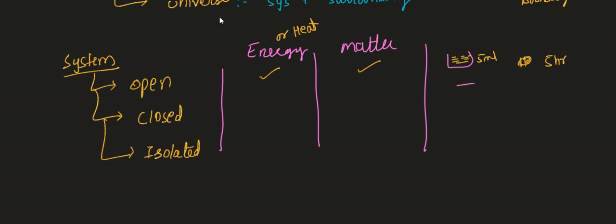Whereas in a closed system, for example, I'm going to fill it with hot water, and here the wall is made up of diathermic. So here is a new word we are going to learn. What is the meaning of diathermic? Diathermic means which allows heat exchange. The wall which allows heat exchange is called a diathermic wall. Now, I'm taking once again 5 ml hot water.